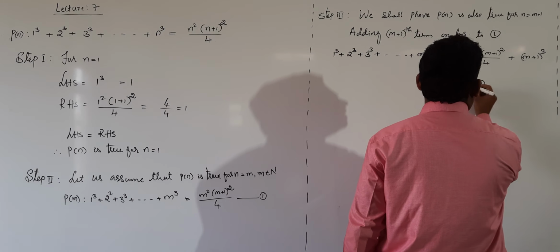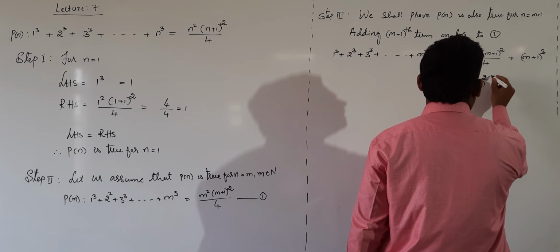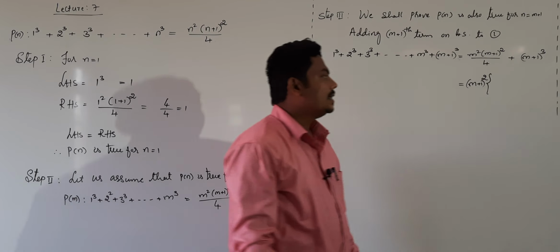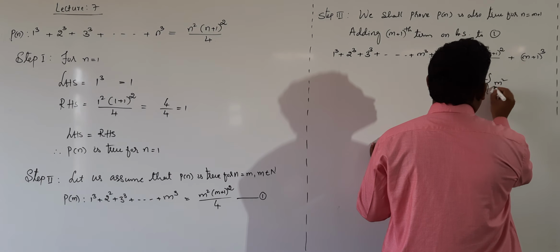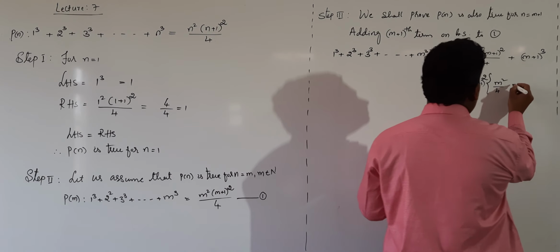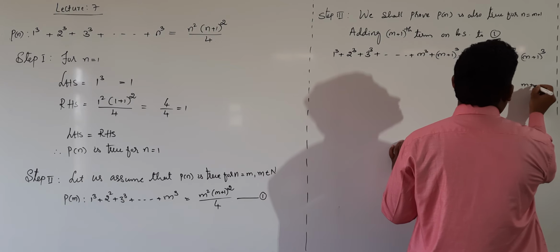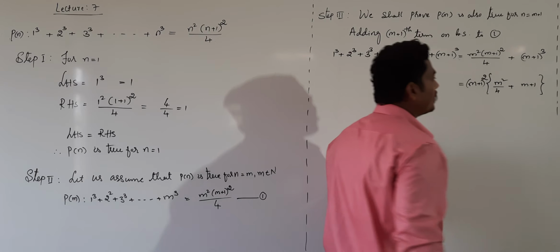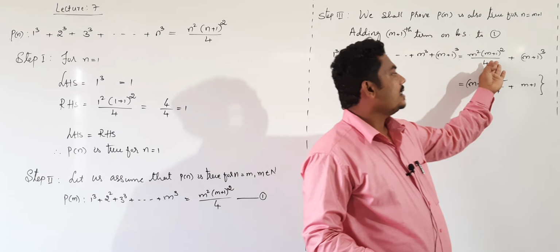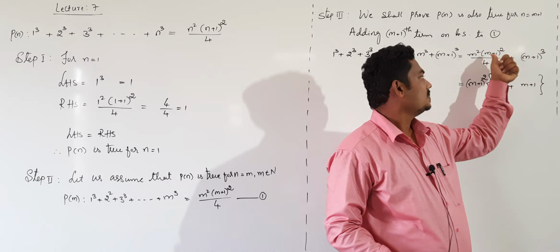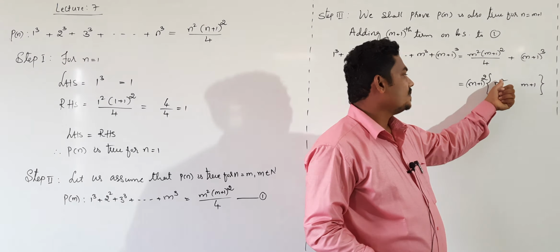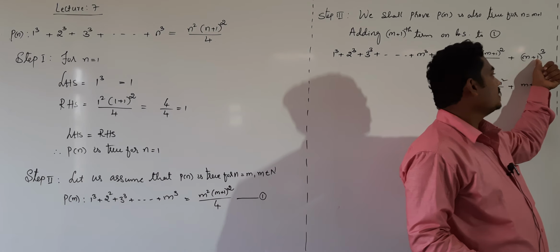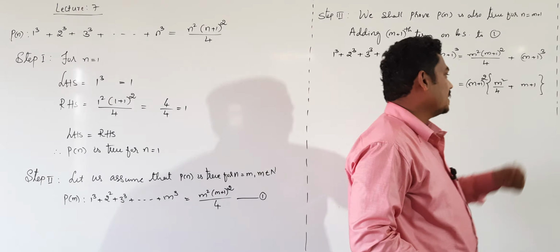It remains with m square divided by 4 plus m plus 1. Take m plus 1 whole square out. It remains with m square by 4 plus, here it remains with m plus 1.